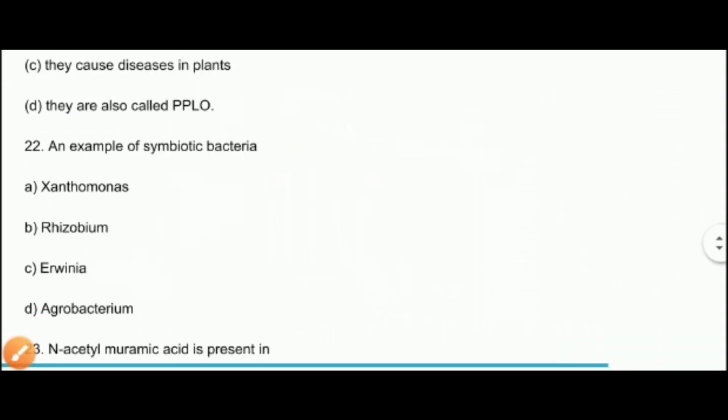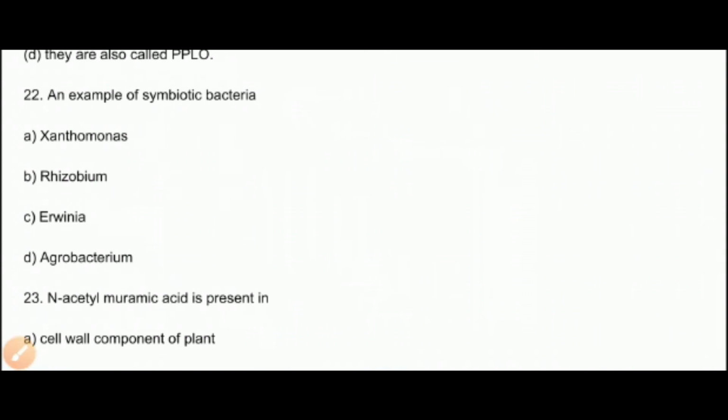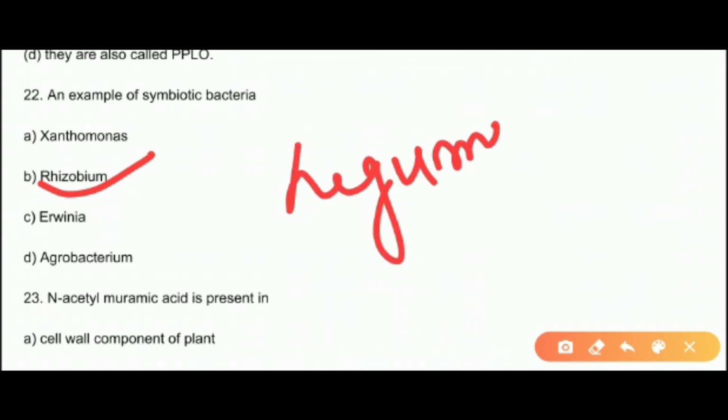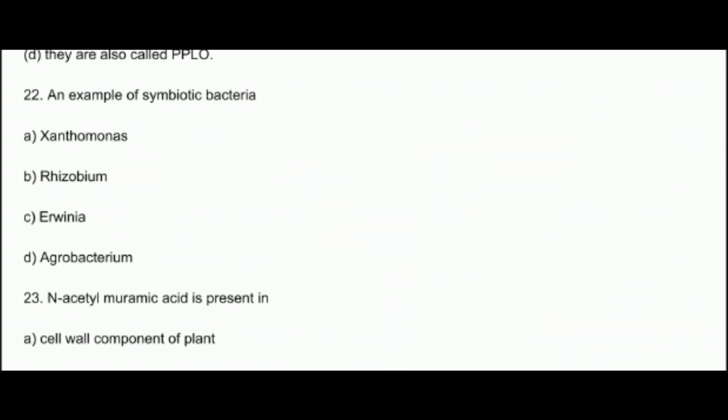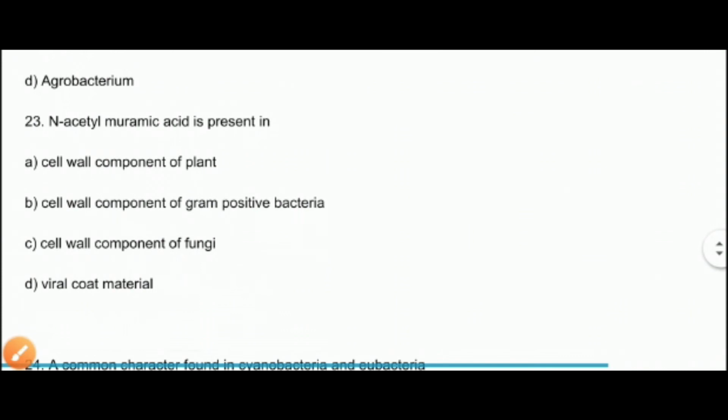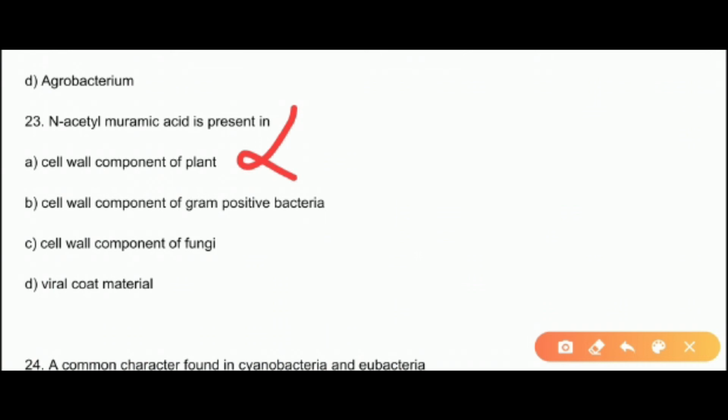Now the next question is, an example of symbiotic bacteria. Xanthomonas, Rhizobium, Erwinia or Agrobacterium. You know Rhizobium is an example of symbiotic nitrogen fixing bacteria, right? We have studied this also. And Rhizobium is present in the root nodules of legumes. The next question is, N-acetyl muramic acid is present in? Is it a cell wall component of plants? No. The cell wall component of gram-positive bacteria?